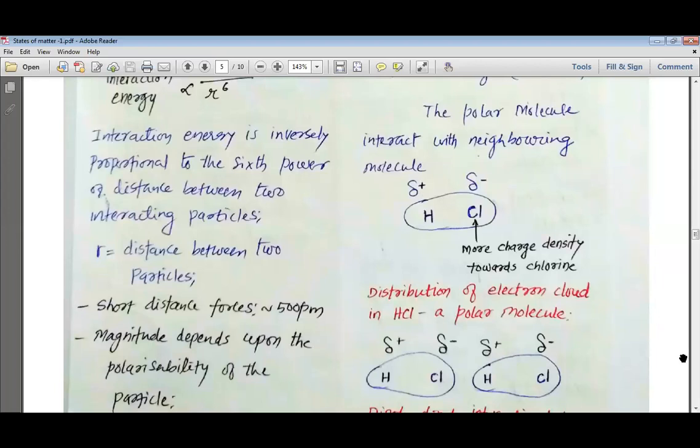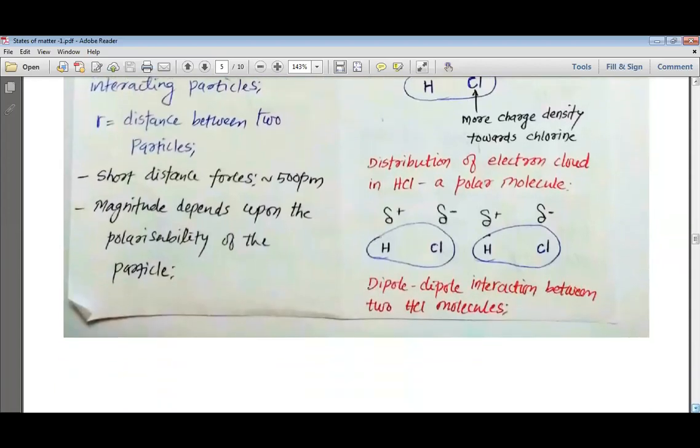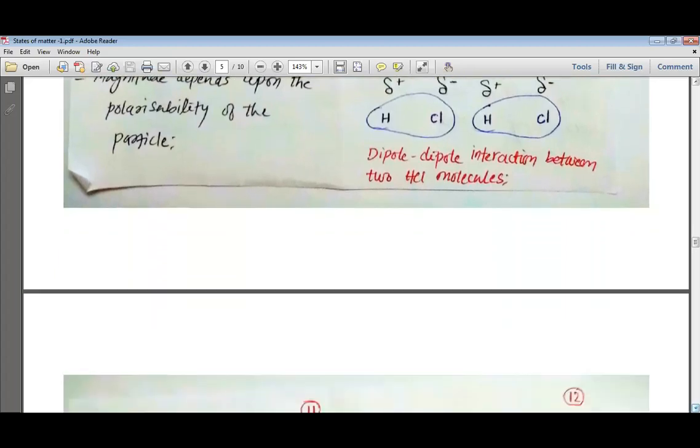So this is how, when two HCl molecules are near each other, the hydrogen remains at the left side for all the HCl molecules, and chlorine remains at the right side, and this is how they come closer to each other, and between the slightly negative delta and slightly positive delta, there is a dipole-dipole interaction between the two HCl molecules.